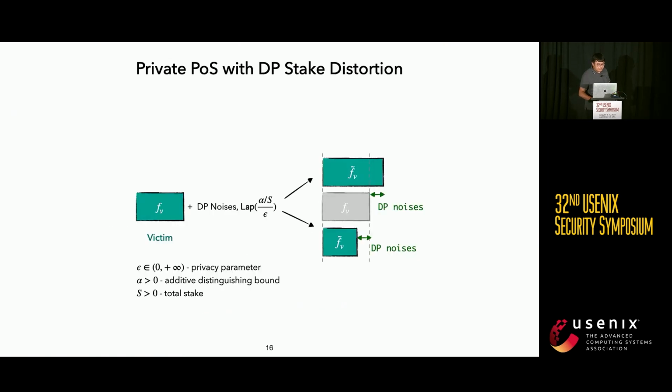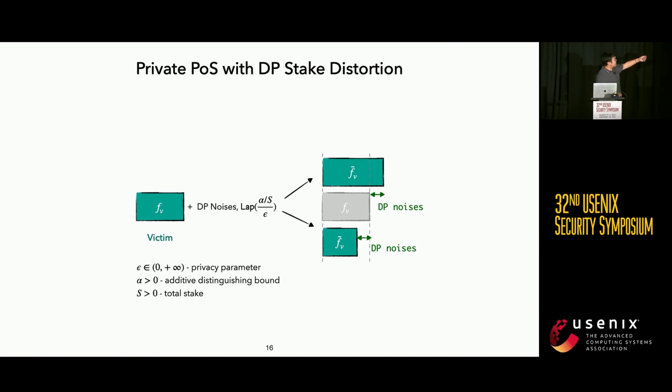We also have strategies that can help mitigate this kind of stake inference attack risk. Rather than letting all parties use their true stake to run the leader election or block proposal election, we let each party use differentially distorted stake values.